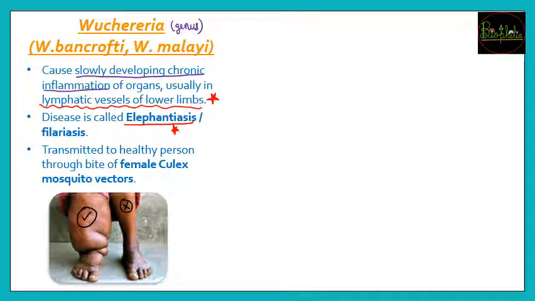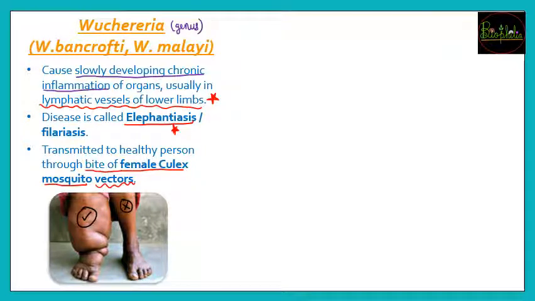अब ये वुशरेशिया वर्म ये इन्फेक्ट कैसे करेगा? How is it going to infect the healthy person? So healthy person is going to be infected because of the vector, that is female culex mosquito. जैसे मलेरिया किससे स्प्रेड होता है? मलेरिया स्प्रेड होता है because of the female Anopheles mosquito. वैसे ही ये जो एलिफेंटियासिस है because of the Wuchereria, that is going to be spread because of the bite of female Culex mosquito. So female culex mosquito is not actually causing this, but who is causing? It is the Wuchereria worm, but only the mosquito is acting as a vector.